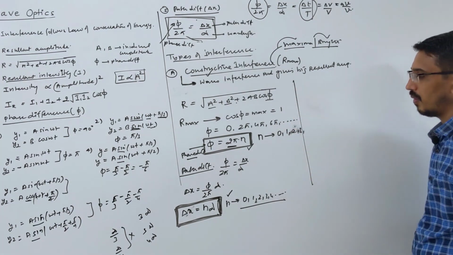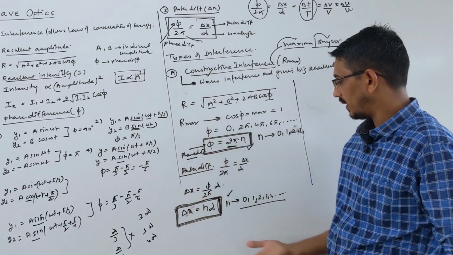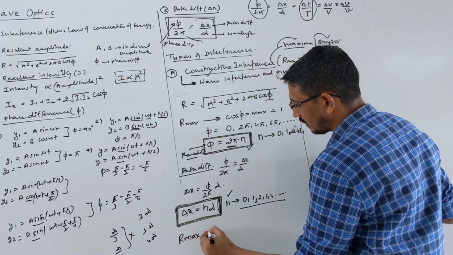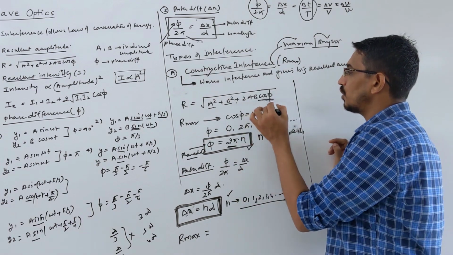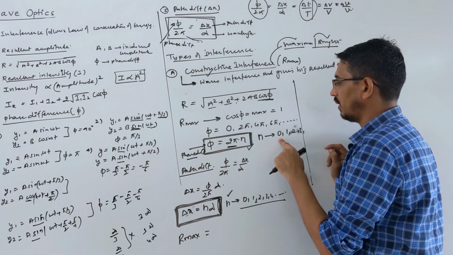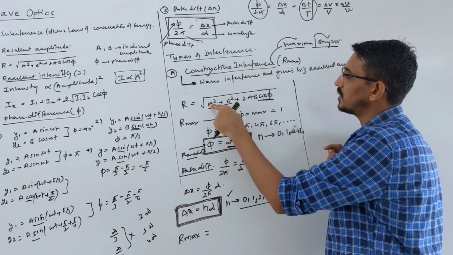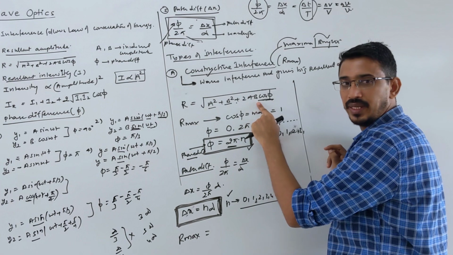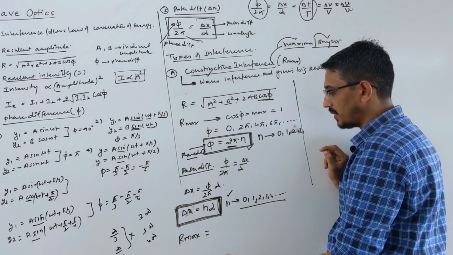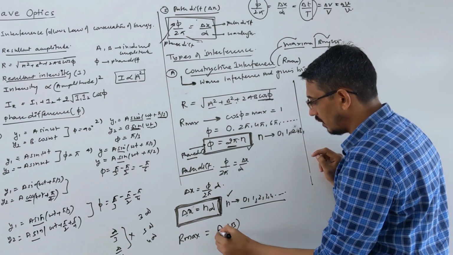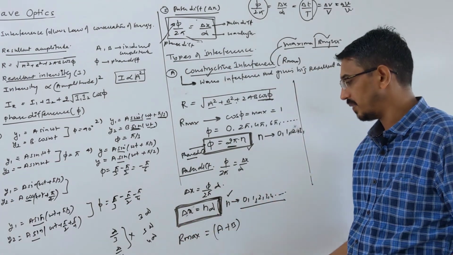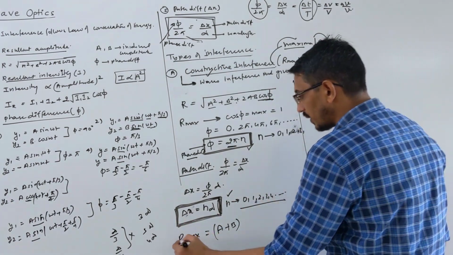Now we want to know the maximum resultant amplitude, R max. Suppose we put cos 0 degree here. Cos 0 means 1. So the answer becomes a square plus b square plus 2ab, that is a plus b whole square, under root. So the answer is simply a plus b. The maximum resultant amplitude is simply the addition of the two amplitudes, a plus b. This is your R max.